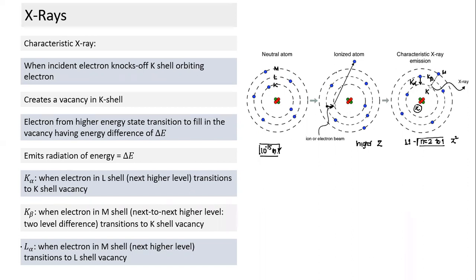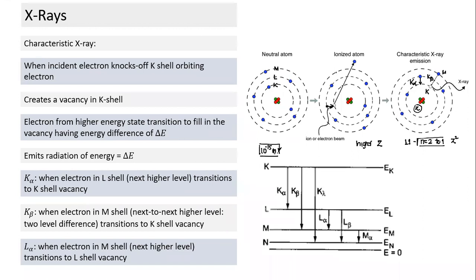What is L alpha? The vacancy is not necessarily created in the innermost orbit. It may also get created in the L shell. If created in the L shell, it will lead to the L series of characteristic X-rays: L alpha, L beta, L gamma. I hope you understand what L stands for and what alpha, beta, gamma stand for.